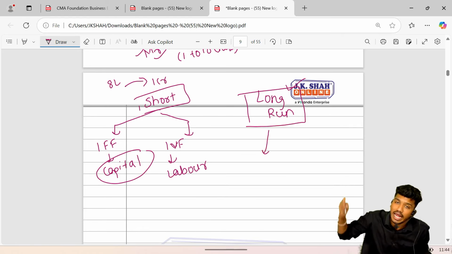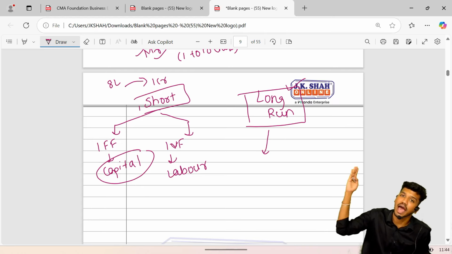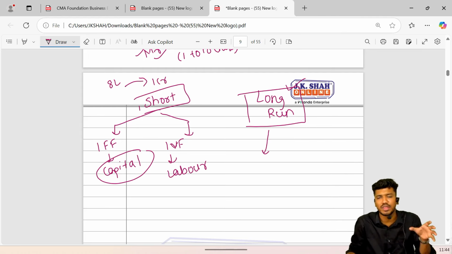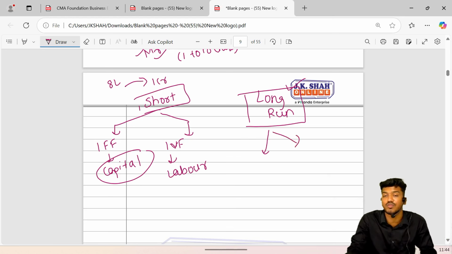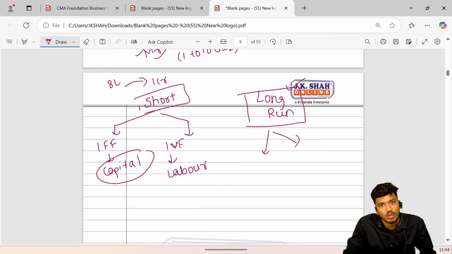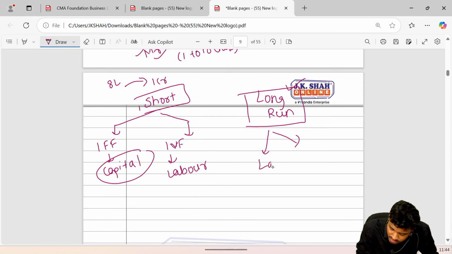They can make any amount of capital investment at the same time. If they want to hire labor, definitely laborers can also be hired. The reason being, both the factors can be changed in the long run, because the firm's financial ability reaches a certain point that it can afford both factors, labor as well as capital.